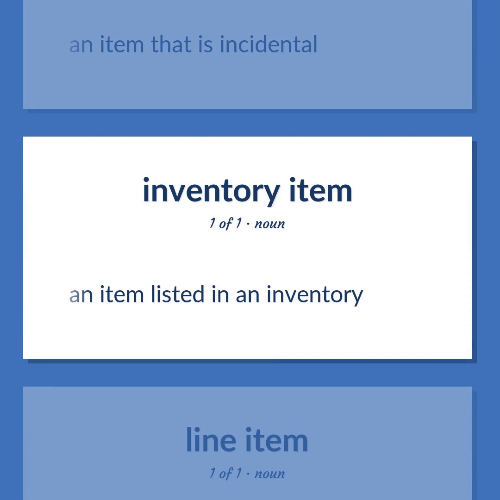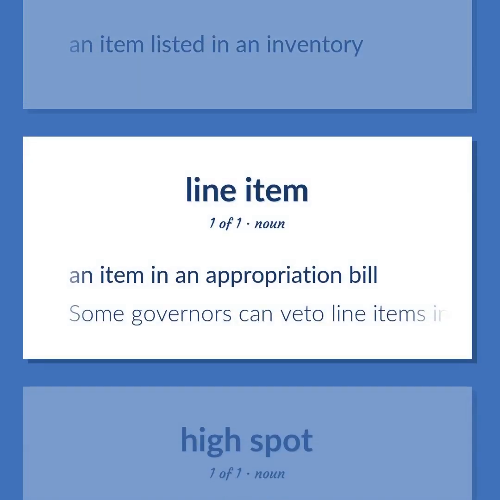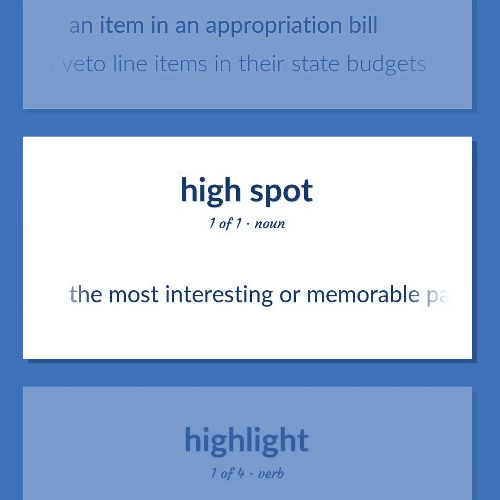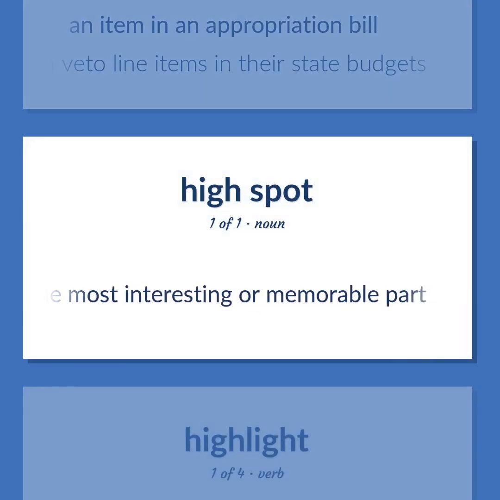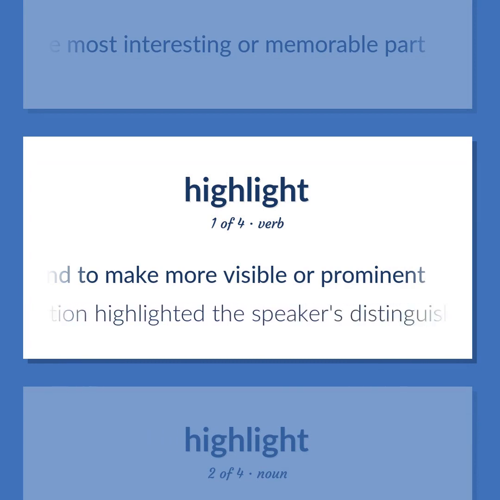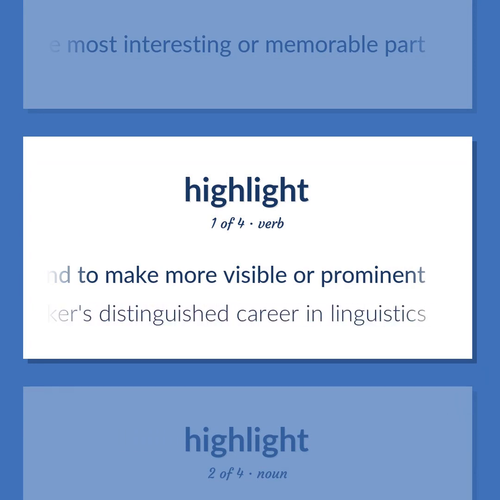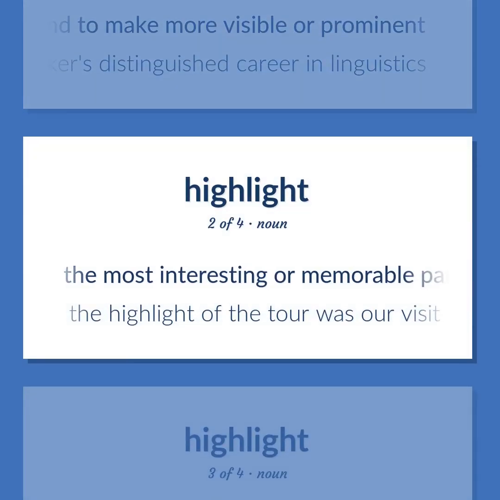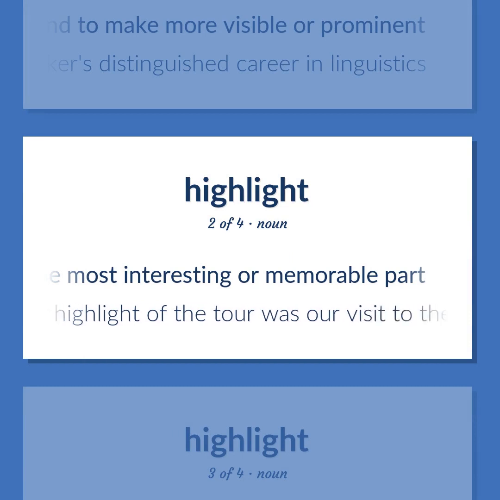An item listed in an inventory. An item in an appropriation bill. Some governors can veto line items in their state budgets. The most interesting or memorable part. Move into the foreground to make more visible or prominent. The introduction highlighted the speaker's distinguished career in linguistics. The most interesting or memorable part. The highlight of the tour was our visit to the Vatican.